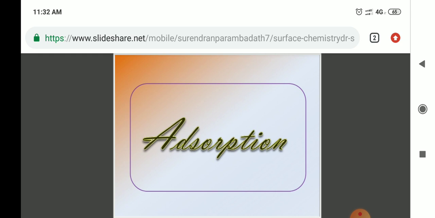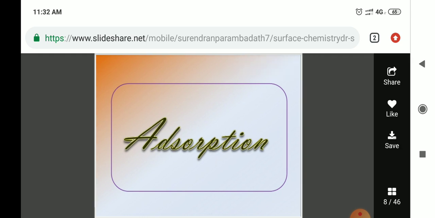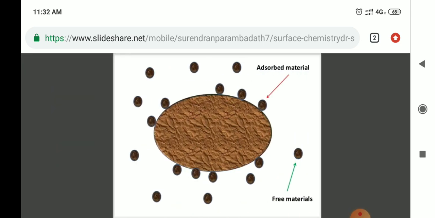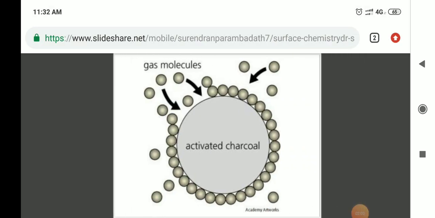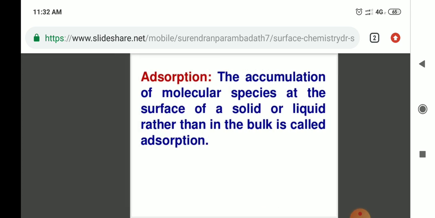Adsorption, adsorbent, adsorbate and activated carbon are some of the basic terms related to surface chemistry. First, the concept of adsorption is shown diagrammatically, with adsorbed material and free material. Next is the gas molecule and activated charcoal, which is the carbon compound, and the gas molecule.